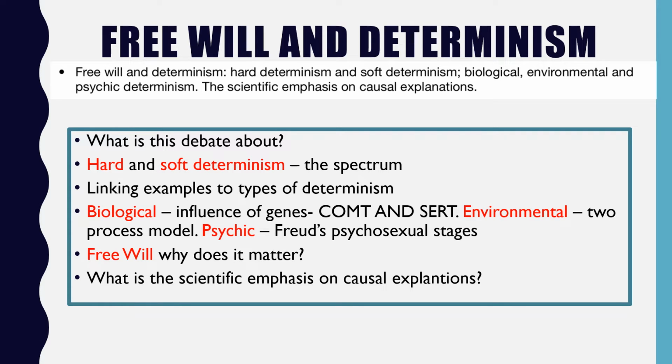Now the next thing is free will, and whether or not that matters, because so much of this debate is orientated around determinism, types of determinism, this spectrum of determinism. So why does it matter whether or not we have free will, in terms of what's the consequences of me saying yes, our behaviour is wholly determined? The biggest consequence in terms of what it matters, and students often make some really nice discussion of this in their AO3, is basically in a legal sense.